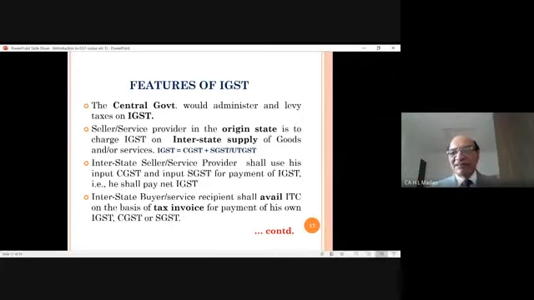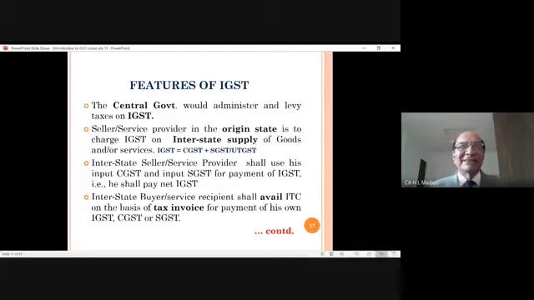Then he says, next is interstate buyer or service recipient shall avail ITC on the basis of tax invoice for payment of his own IGST, CGST or SGST. Same thing which was written in the earlier point. The buyer to whom I have sold the goods in interstate will be getting the invoice from me, and on that invoice I must have charged IGST.